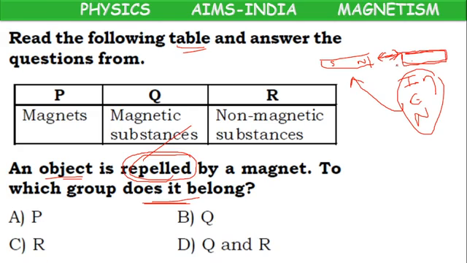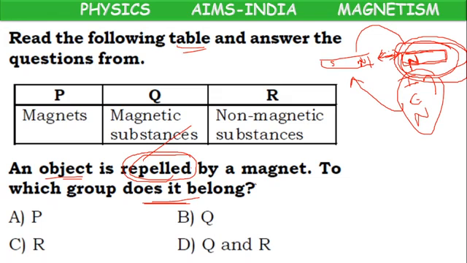In which case can we observe repulsion? When we have similar poles, means the object which we have brought is a magnet which is facing its north pole towards this north pole. That's why it is getting repelled.